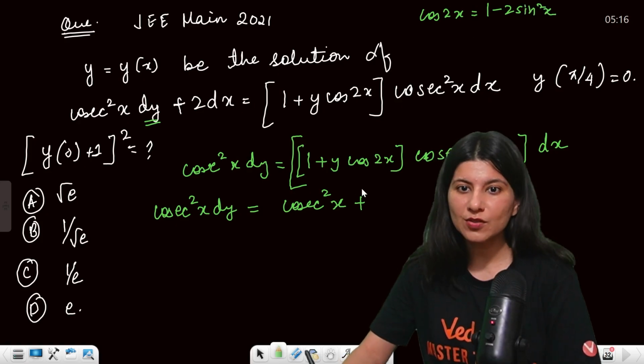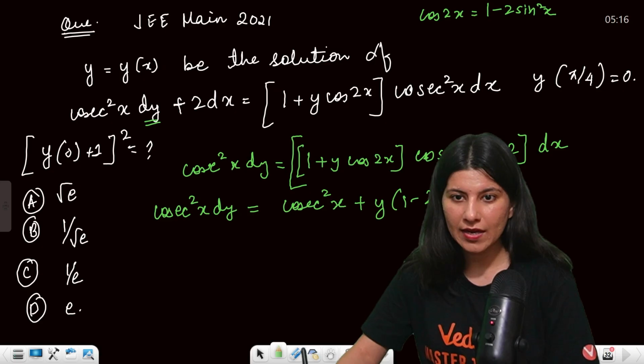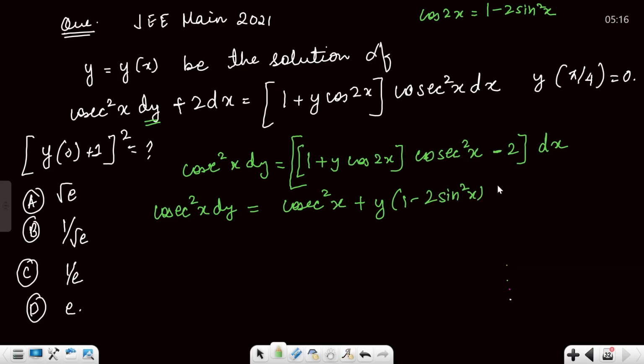Remember that formula? So just put it over here: y times (1 minus 2 sin square x), with cosec square x outside, and we are having minus 2 as well, bracket close, dx.